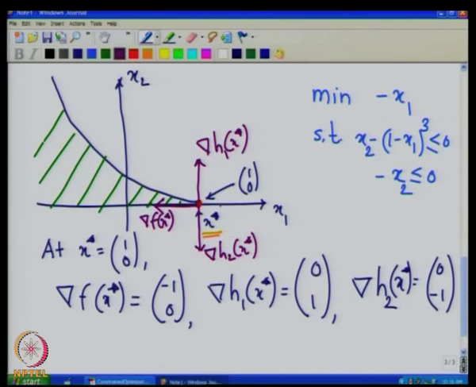So, even though x star is an optimal point of this problem, it is not a KKT point, and that is because x star is not a regular point. The gradients of the active inequality constraints are not linearly independent in this case, and therefore, KKT conditions are not satisfied at this point. So, it is very important to have the regularity assumption for getting the KKT points.